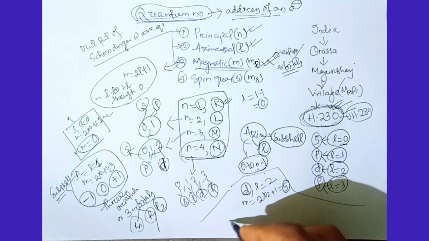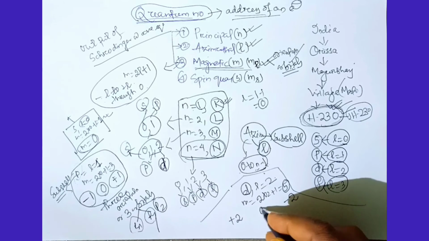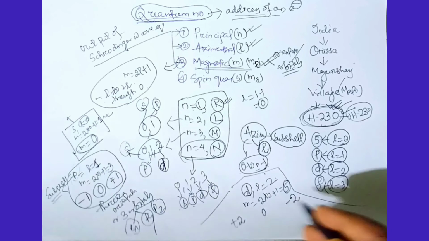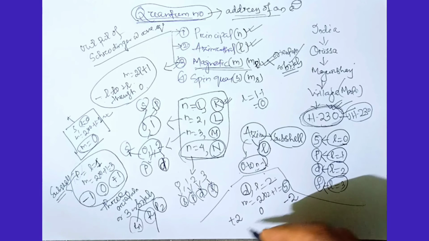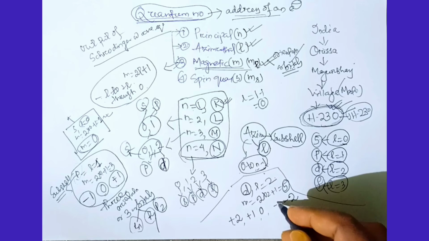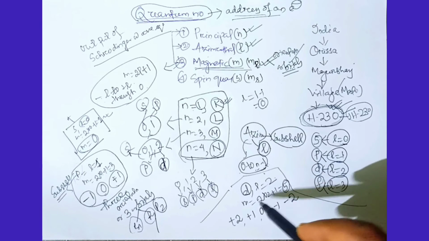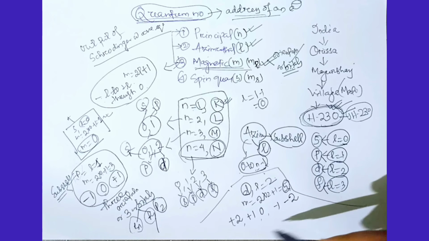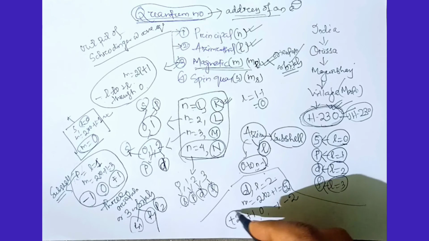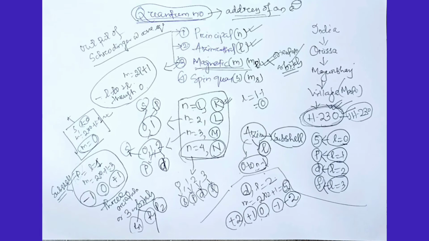Plus l, that means plus 2, and minus l, that means minus 2, through 0. So the values are plus 2, plus 1, 0, minus 1, minus 2. So 5 orientations are possible.